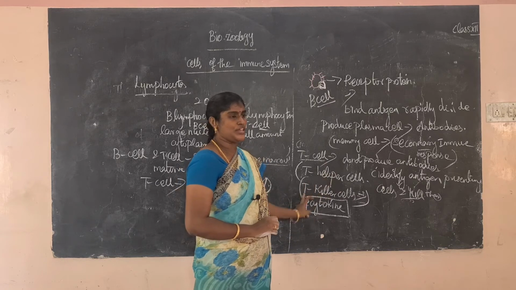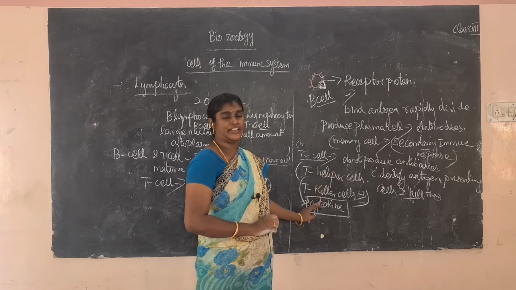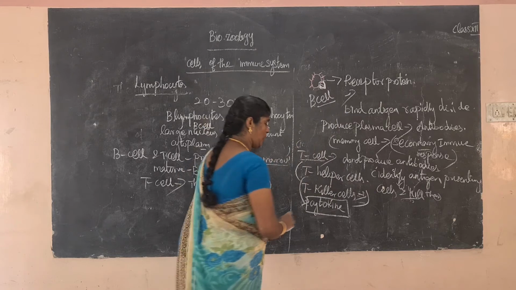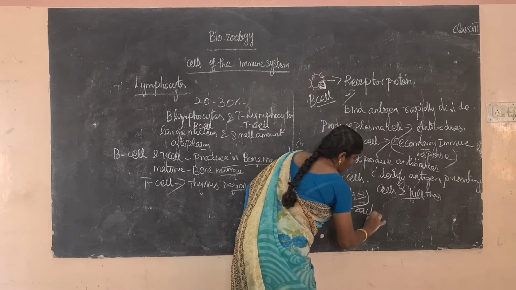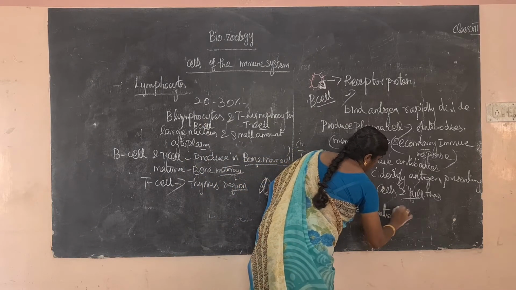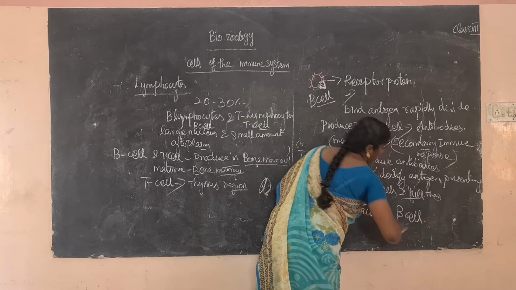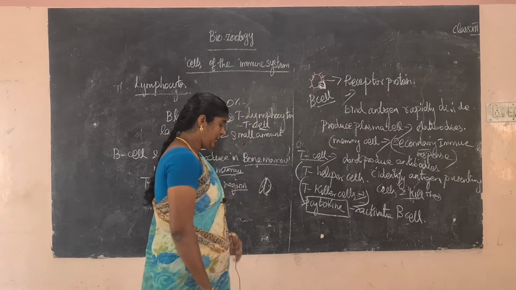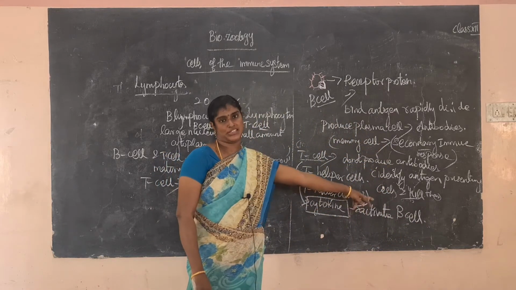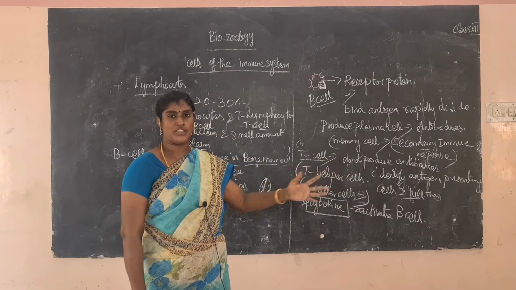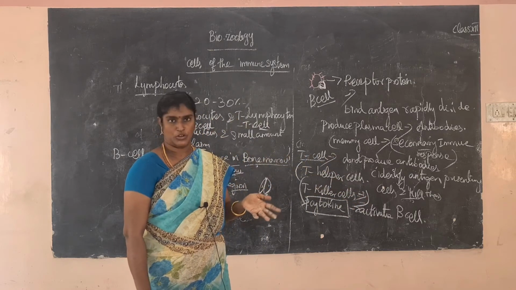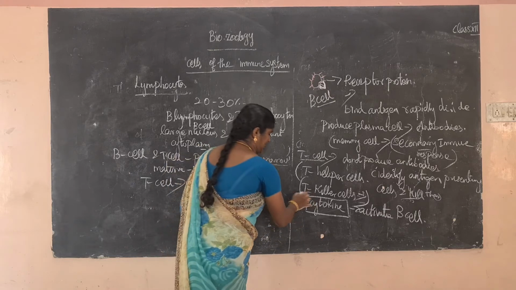Okay, what is the use of the cytokine? The cytokine activates the B cell. இது எதை activate பண்ணும்? Activate the B cell. அப்ப B cell என்ன செய்யும்? Plasma cell produce பண்ணும். Plasma cell என்ன செய்யும்? Antibody produce பண்ணும்.